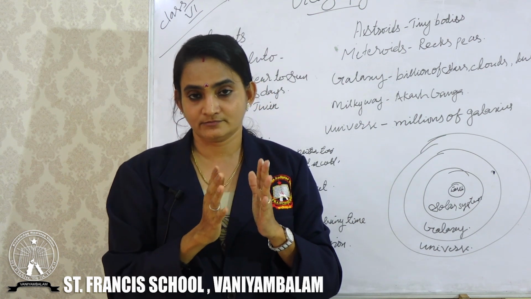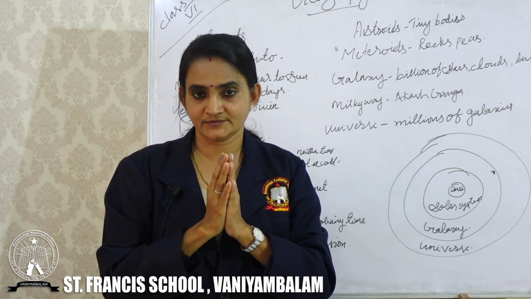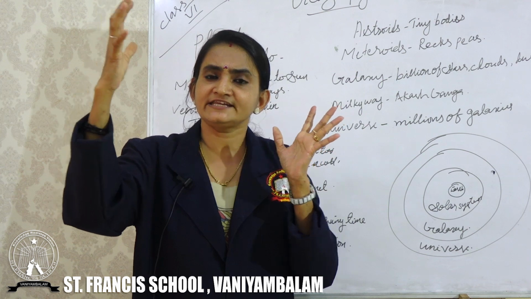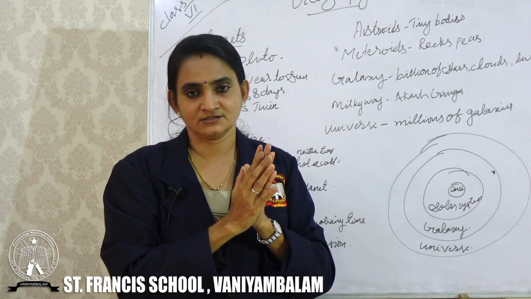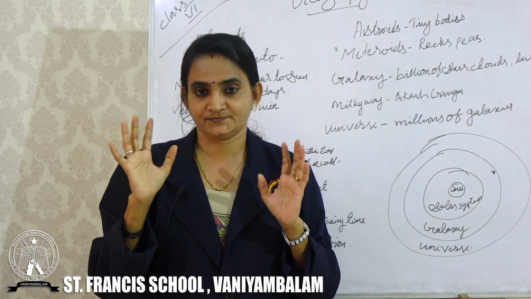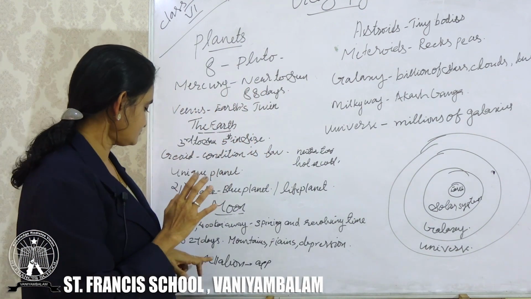Why is it? Because while comparing to other celestial bodies, the moon is very close to the earth. Okay, that's why we can see the moon in a bigger size. Am I clear?